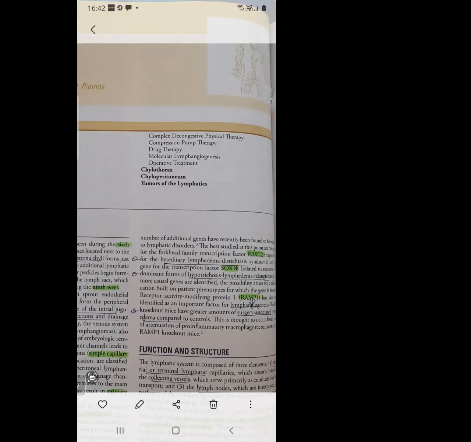And what is the gene responsible for hypotrichosis lymphedema telangiectasia? That is SOX18. And what is RAMP1? RAMP1 is also an important factor for lymphangiogenesis. They have found that RAMP1 mutation is found in surgery-associated lymphedema.